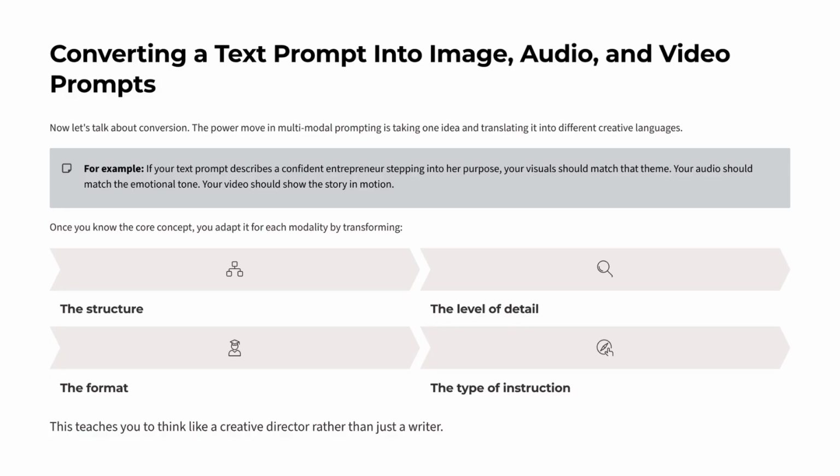Once you know the core concept, you adapt it for each modality by transforming the structure, the level of detail, the format, and the type of instruction. This teaches you to think like a creative director rather than just a writer.